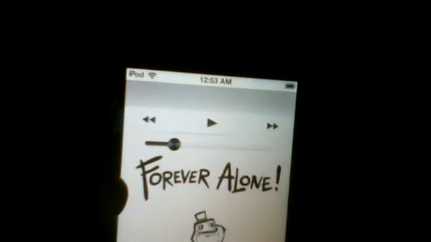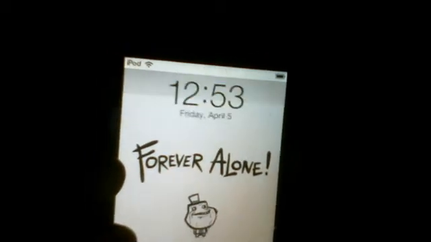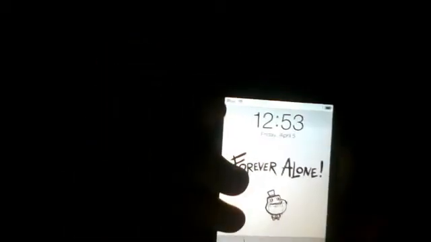And then another cool thing, I don't know why I just figured this out, but say you're playing a song, right? And you're at the home screen, but you have a passcode, and your passcode's really long. What you're gonna do is click the top button, see the home button, push it twice, and then a little bar will come up with volume and everything, and it'll say the track you're listening to. It has a play button, and the two buttons on the side are to switch it, and the little bar on the bottom is for volume.